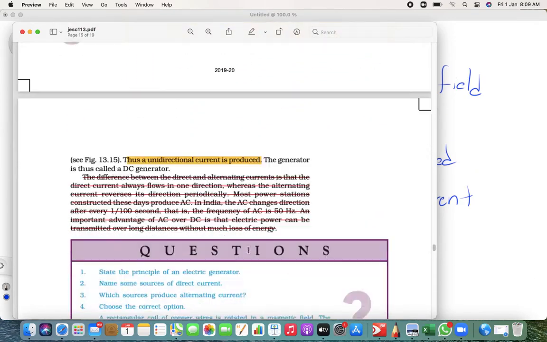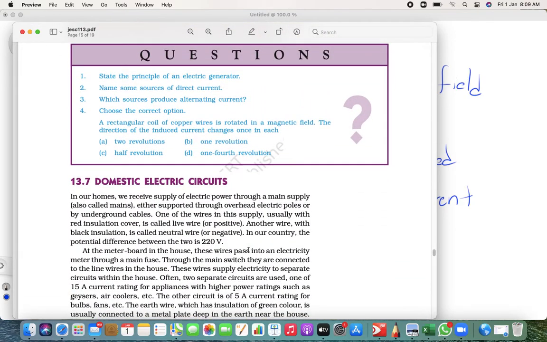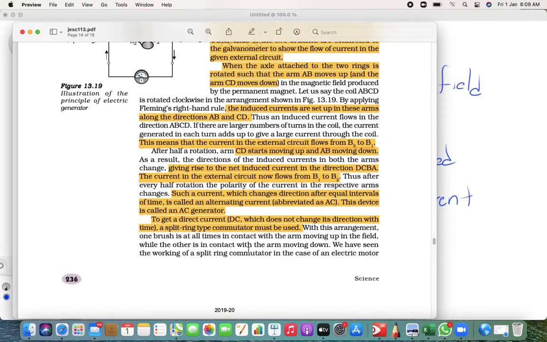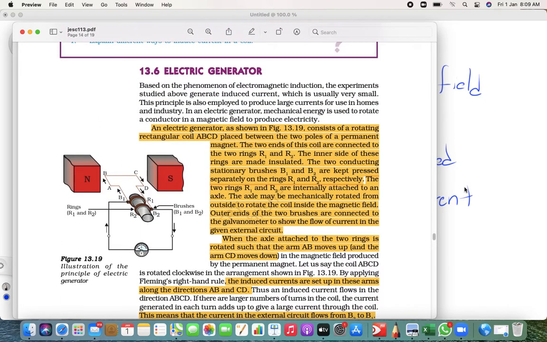13.6 Generator and 13.7 Domestic electric circuit are not there in your syllabus as far as the examination point of view, but still tomorrow I will teach you both of these theories so that we will complete the chapter. Fine, that's it for today.